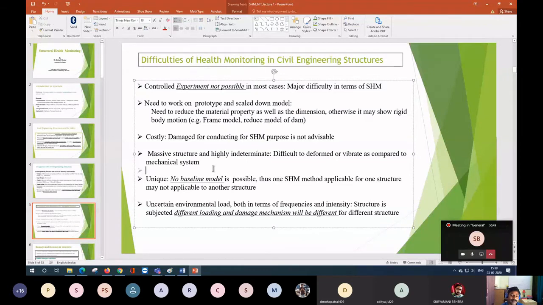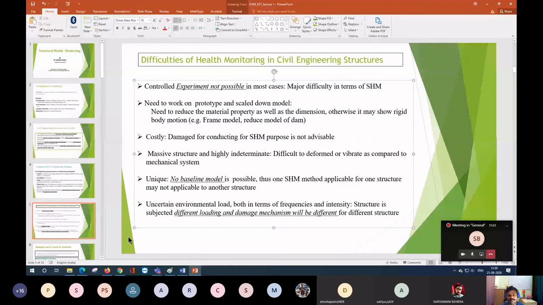Another part is the uncertainty of the load, both in terms of frequency and intensity, which I already discussed. The load intensity is different, and the frequency of the load, basically how frequently the load is applied to the structure, is different. So the damage mechanism of one structure may be different from another structure. These are the difficulties we have for the health monitoring of a civil engineering structure.